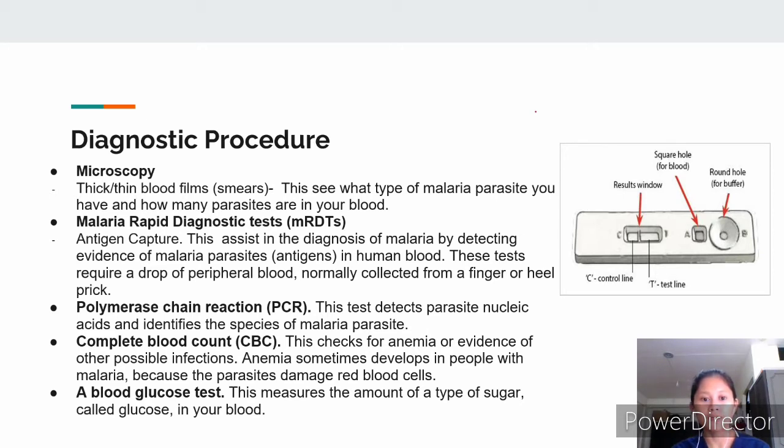To assist in the diagnostic procedure, an MRT-DTS is used to diagnose malaria by detecting evidence of the malaria parasite in the human blood. As you can see in this illustration, there is a buffer hole and a square hole for blood, and this is the result window to see if you are positive for malaria. There are three additional diagnostic procedures that can be used, which are polymerase chain reaction or PCR, CBC, and blood glucose test.